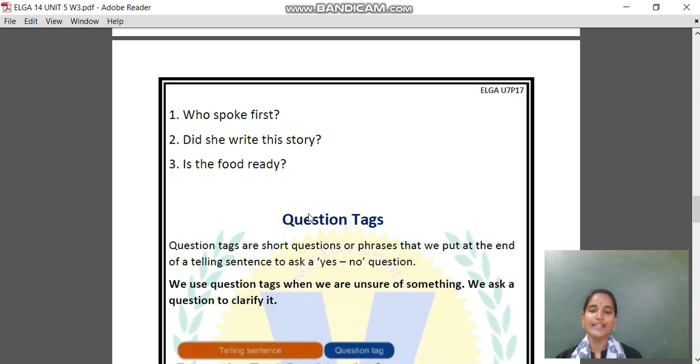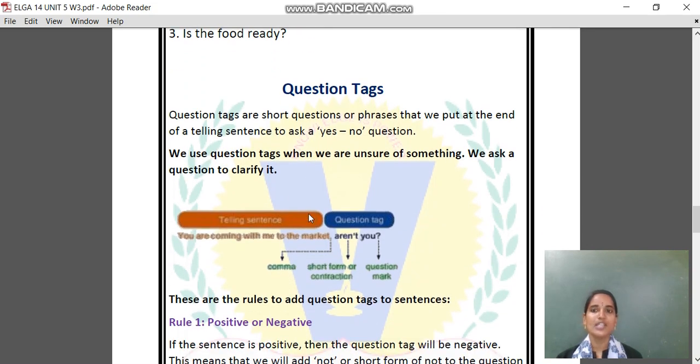Clear? And then comes the question tags. So question tags are short questions that we put at the end of a telling sentence, like yes no questions. We use these question tags when we are unsure of something, when we ask a question to clarify it. To clarify something, we will use these question tags. Clear?